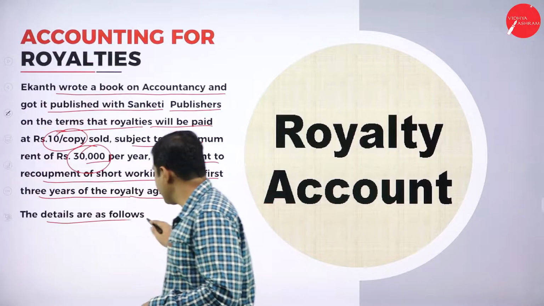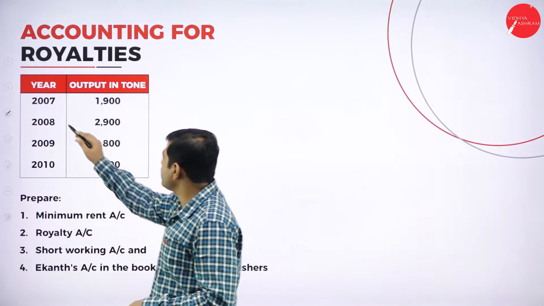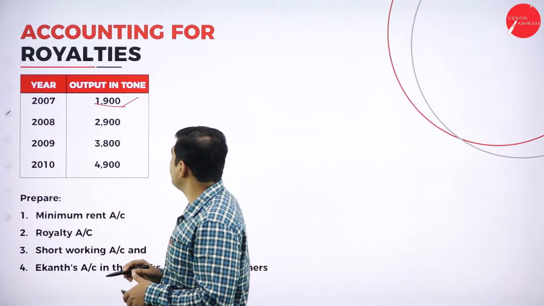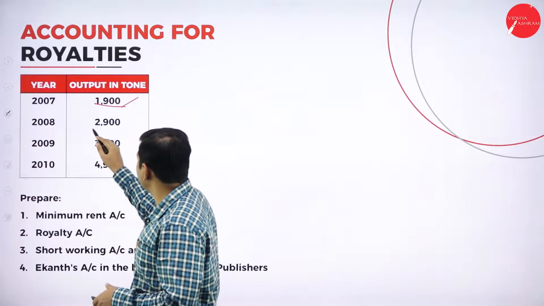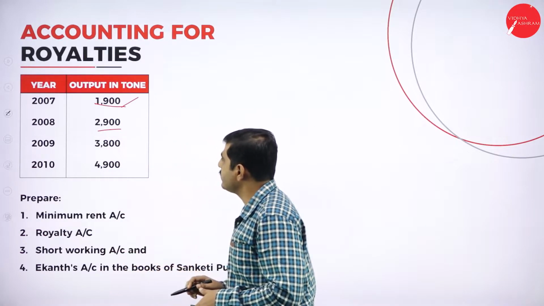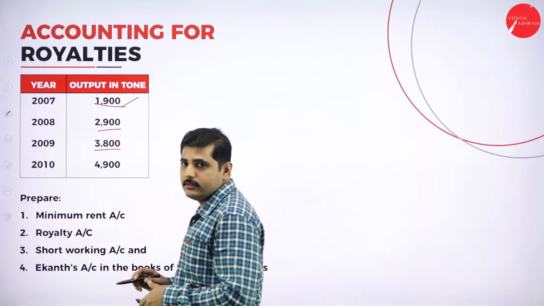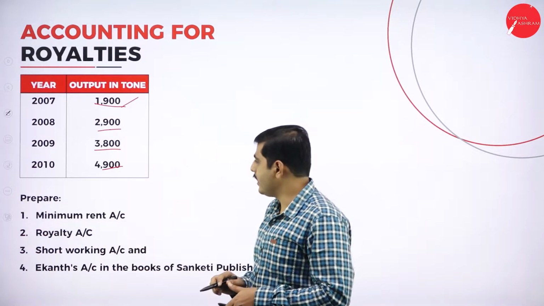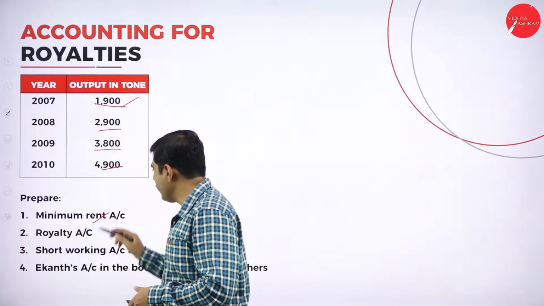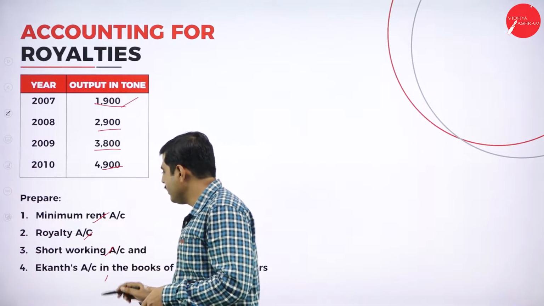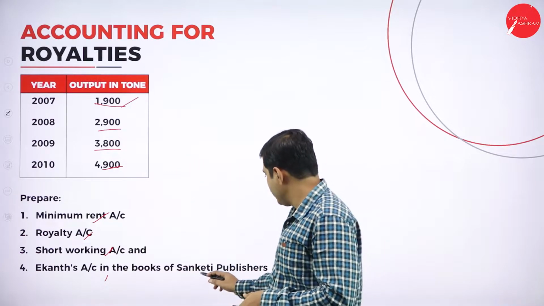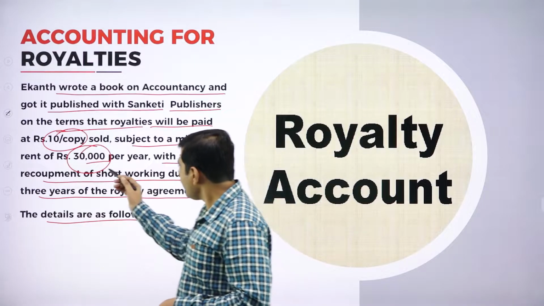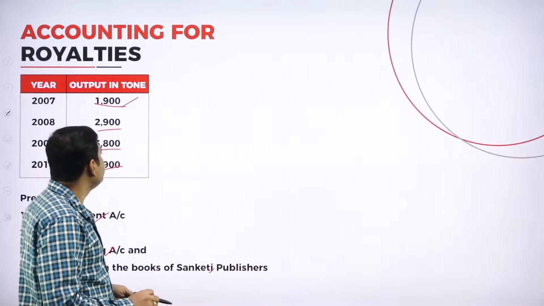The details were as follows. In 2007 the units sold were 1900 tons, in 2008 2900 tons, in 2009 3800 tons, and in 2010 4900 tons. So we have to prepare the minimum rent account, royalty, short working and Ekant's accounts in the books of Shakti Publishers, the lessee. Now let's go to the calculation table.